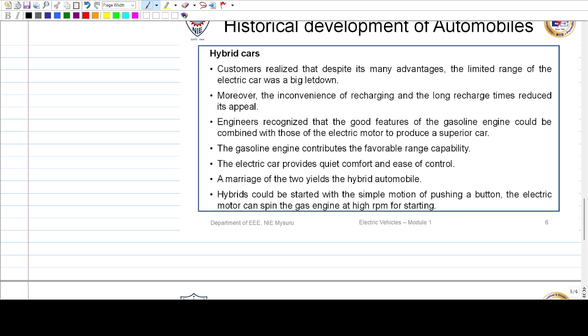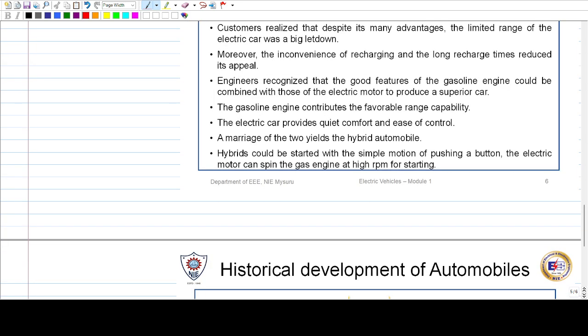Later, slowly, hybrid cars started coming into the picture, where the battery and the gasoline engine were combined to get better vehicle performance. Here, the good features of the gasoline engine were combined with the features of the electric motor, so that we can produce a better performing car. Now we can see a few hybrid cars, such as those Hyundai has come up with, and in a similar manner many manufacturers are coming up with hybrid cars.